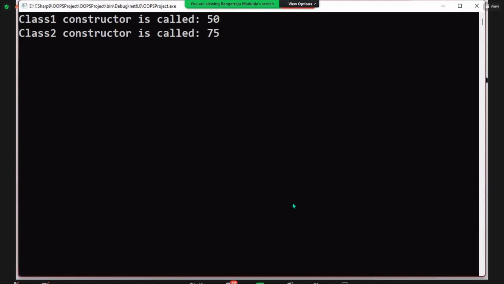So every value that you pass to a class constructor may not be for itself only. Did you catch my point? Every value that you are passing for a class constructor may not be for itself. It may be for its parent also.